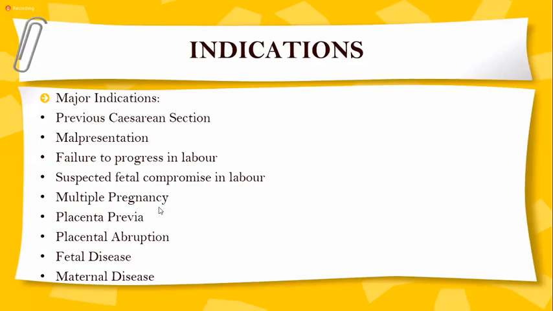In case the baby is alive and the patient has abruption, we go for immediate cesarean section. But in case of abruption with IUD, normally we try to deliver them vaginally, depending upon her circumstances, the investigation, and the severity of abruption. Then fetal disease, sometimes for the fetal problem we have to go for cesarean section, and maternal disease may also be one of the indications of cesarean section.